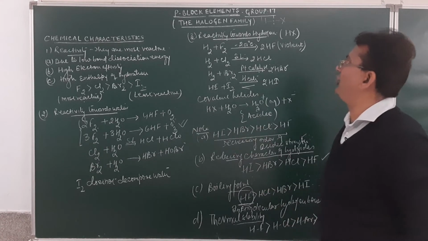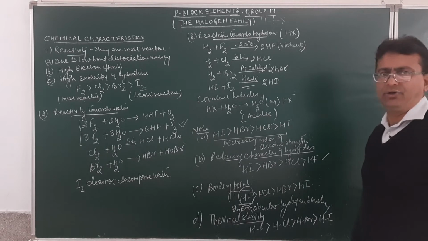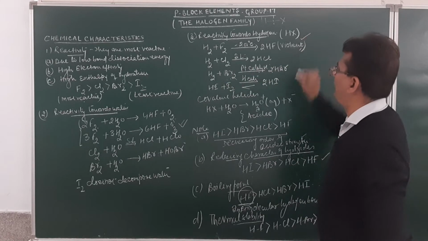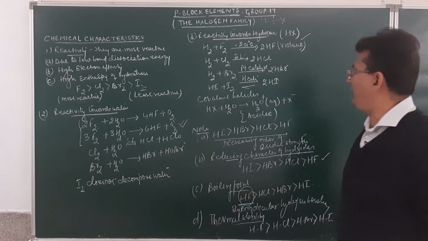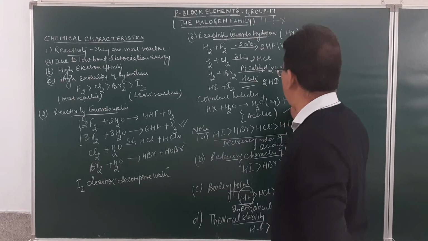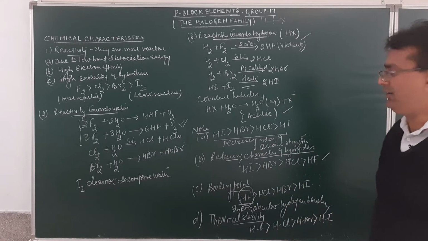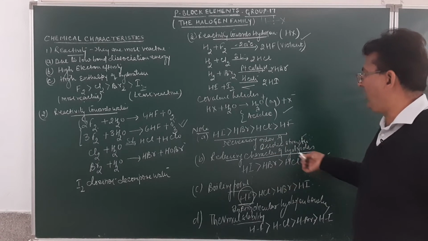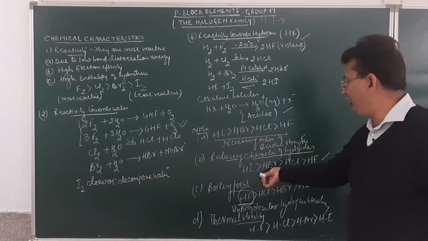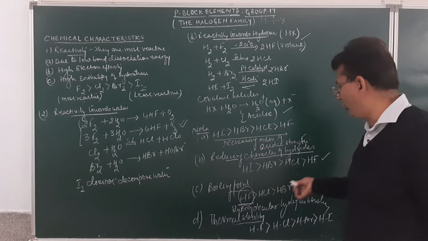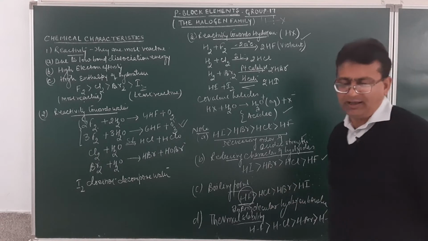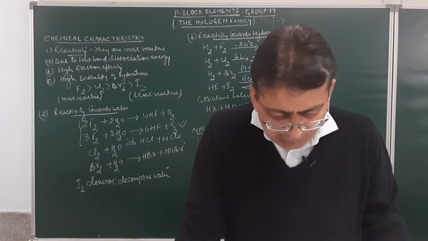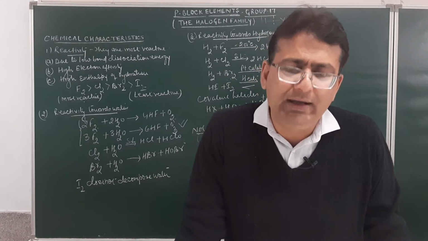So many questions are associated as far as the reaction towards hydrogen is concerned. When the halogens react with hydrogen, they form the hydrogen halide of the type HX. This hydrogen halide, when dissolved in water, forms hydronium ion. Am I clear? Acidic strength increases down the group. Reducing character of hydrogen halides increases down the group. Boiling point decreases and the thermal stability goes on decreasing on moving down the group. I think, student, I shall be very, very clear.